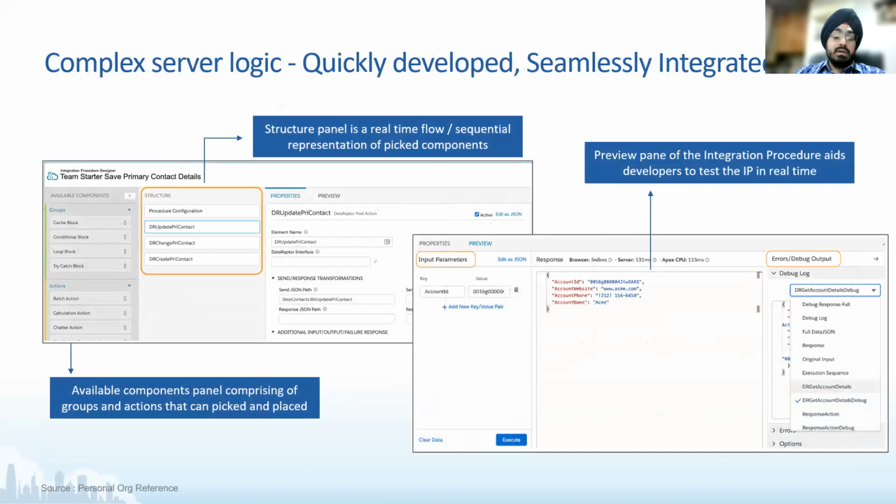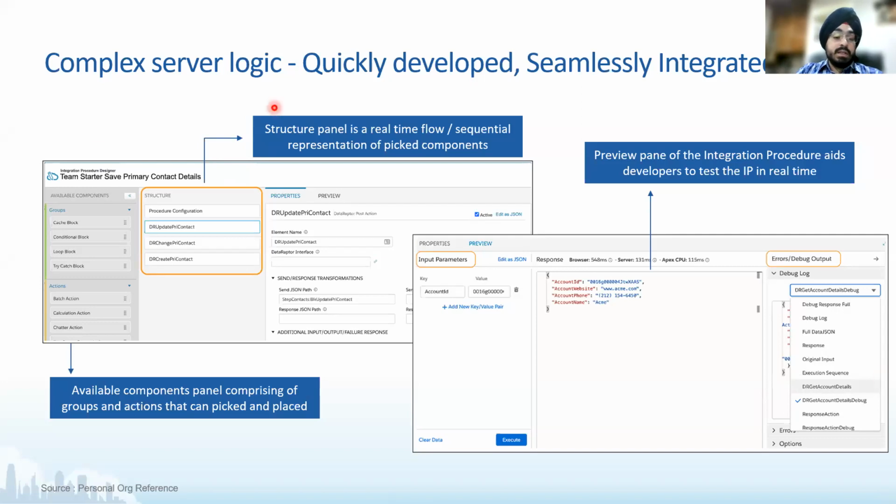Moving to my next slide, I have covered a lot on a high level of what the capability of an IP is, what an IP can look like, how it correlates to Apex, and in what use cases we can use an integration procedure. But now I do want to step into some specifics around how an IP designer looks. How can you really develop it, because that's what we are here for, right? We need to finally build these applications, these strong flows within an IP.